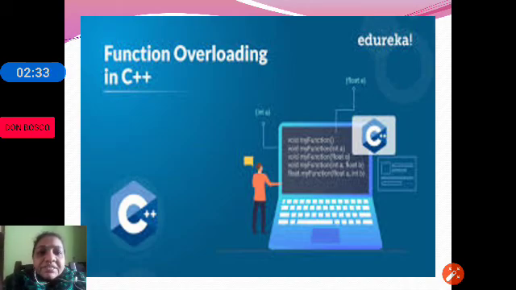You need to write: the concept of polymorphism is implemented in C++ using function overloading and operator overloading. For your syllabus, you will be learning what function overloading is.